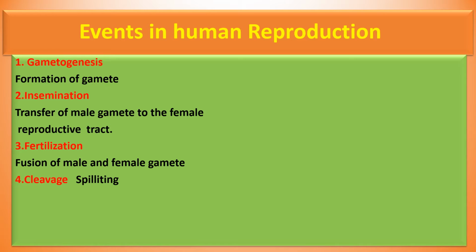Here the single-celled zygote splits into 2 cells, then 4, then 8, ultimately forming a mass of cells, a round structure known as a blastocyst. This process is known as cleavage. After cleavage, implantation takes place. Implantation means fixing. Here the attachment of the blastocyst to the uterine wall is known as implantation.